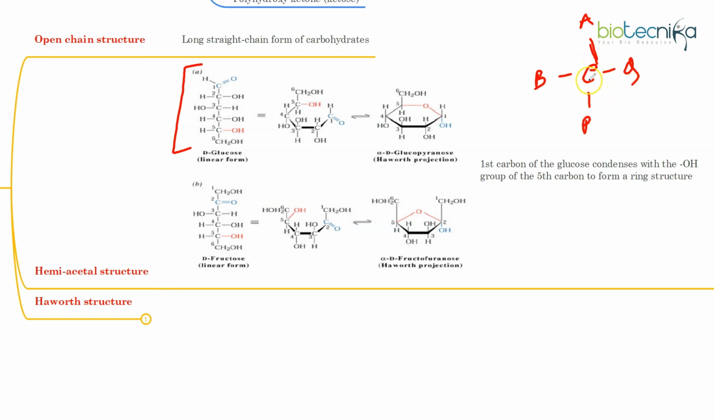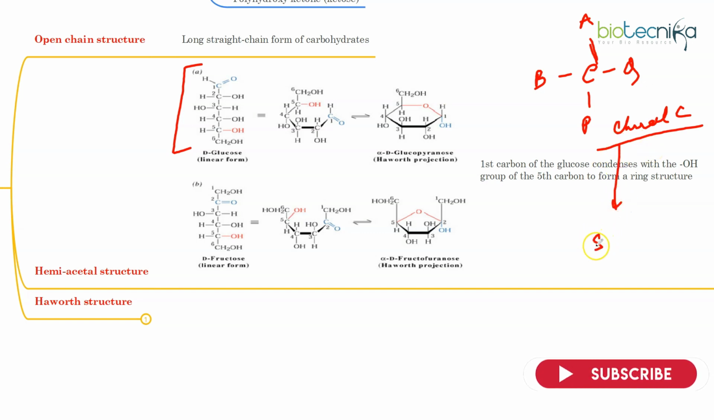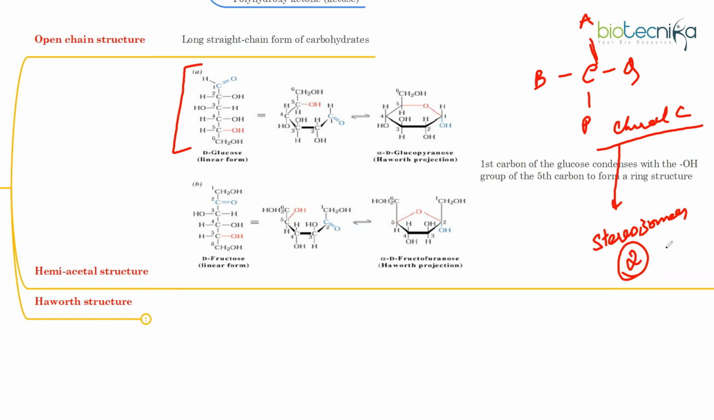So if all the groups attached to this carbon are different functional groups, then that carbon is called a chiral carbon. If that is the case, then this chiral carbon will have other forms or arrangements. Those arrangements are called stereoisomers. If you have one chiral carbon, you will have two stereoisomers possible. I'm coming to that a little later.